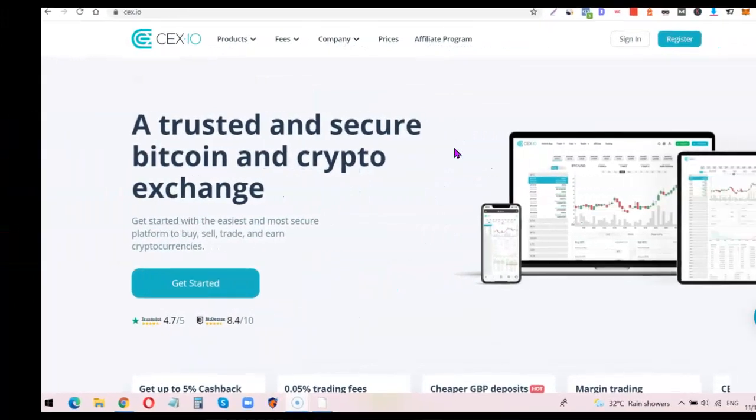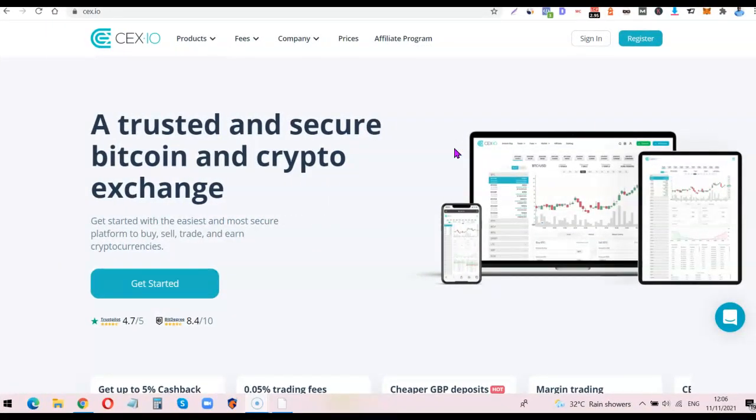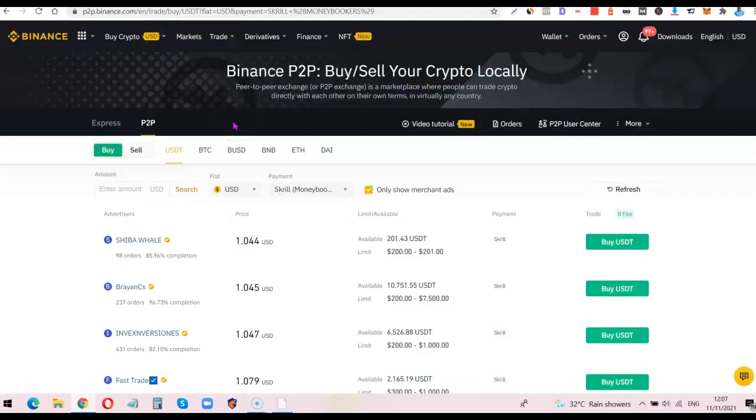So finally, the platform I'm going to be talking about is CEX.io. Using this platform is actually straightforward. All you simply need to do, like the rest, is create an account with them, then choose USD to deposit on the platform. Once you deposit on the platform, you want to use your USDT to buy any crypto you want to buy. Once you've gotten the crypto, you want to send it over to Binance, transfer it to your P2P trading, and from your P2P trading, sell it for Naira.